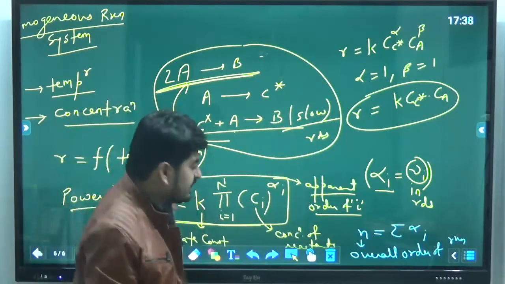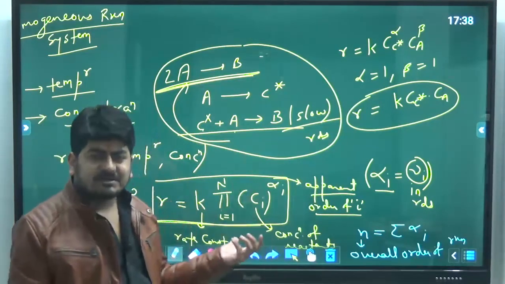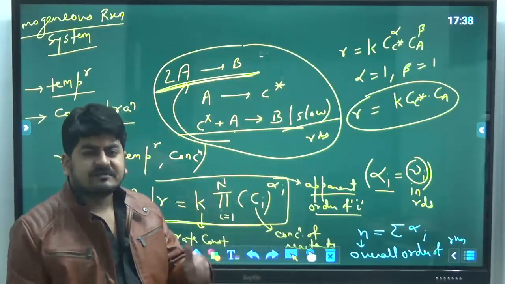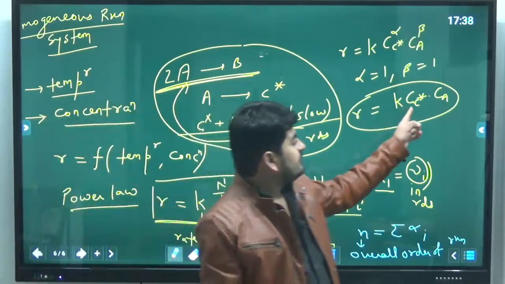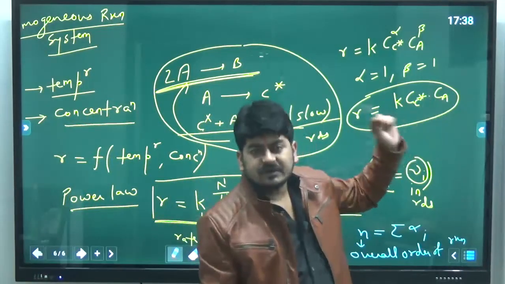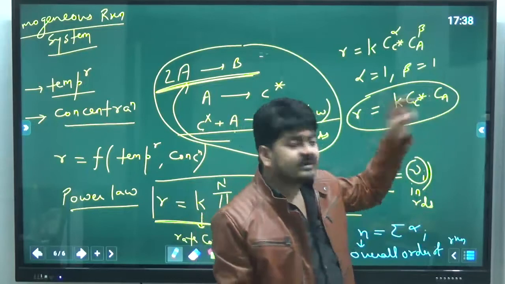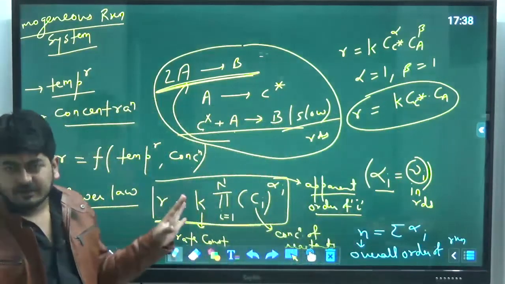I hope all of you know that. Overall order is for the entire reaction and apparent order is based on individual components. So I will say the apparent order of C-star is 1, the apparent order of A is 1, and the overall order will be 1 plus 2. So this is the rate of reaction.